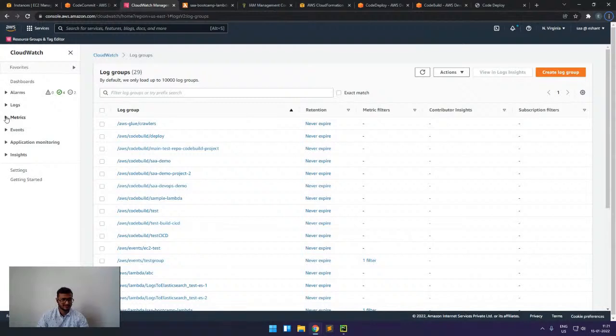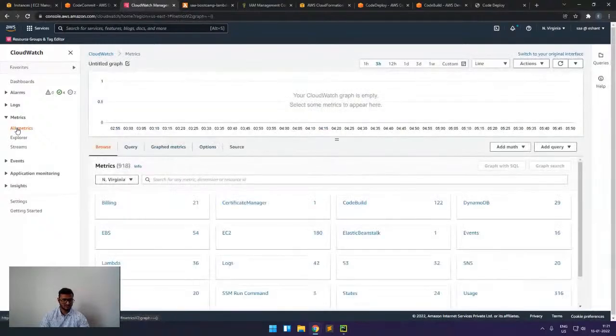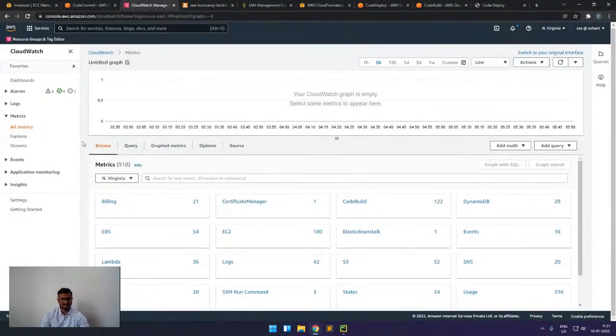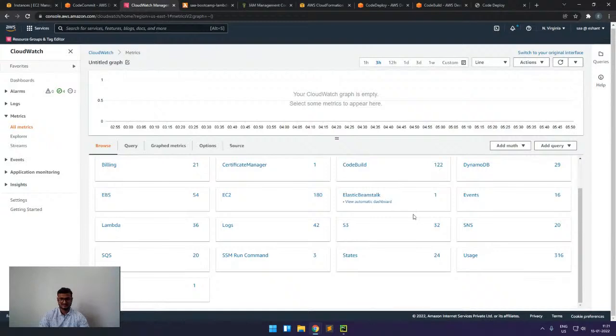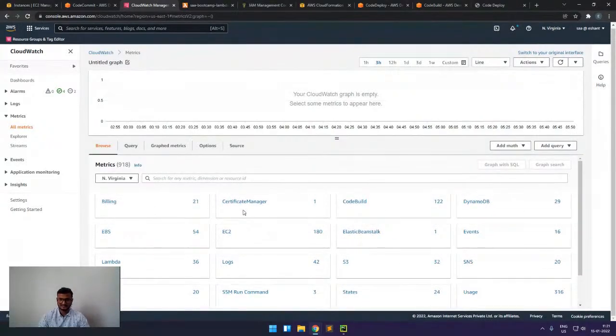So for the metric, again this is the management console. We have all the metrics which are available. For all the services, we have some default metrics available. But if I want to create a custom metric, then we can also configure and create it.